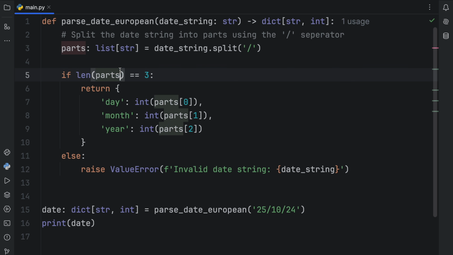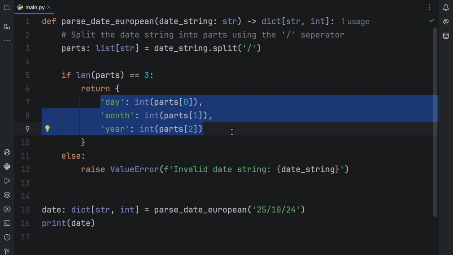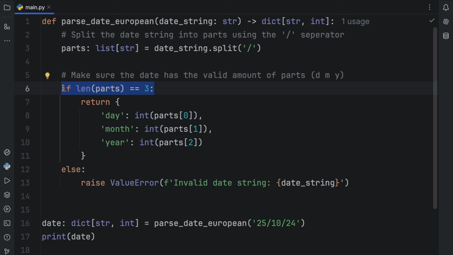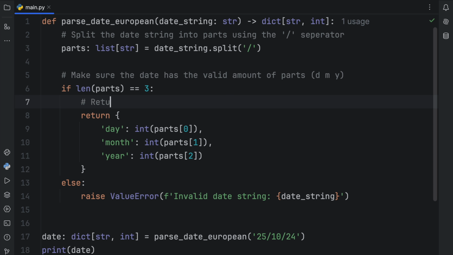Also this part here, I mean, we can read the code and we can try to figure it out. If the length of parts is equal to 3, then we can extract the 3 parts of the date. That can seem quite obvious to most, but if it helps you and if it helps other people, add a comment. Make sure the date has the valid amount of parts. And you can also do something such as day, month, and year. Then this is not going to look like magic anymore. And here we can also type in return each part in the form of a dictionary. If these comments will help you remember, go for it.